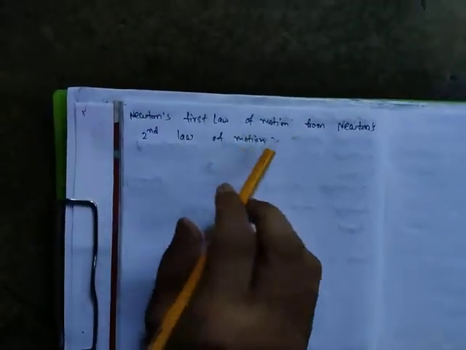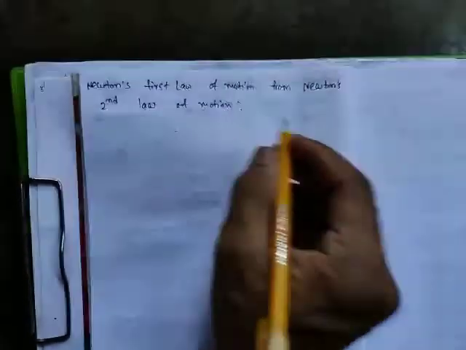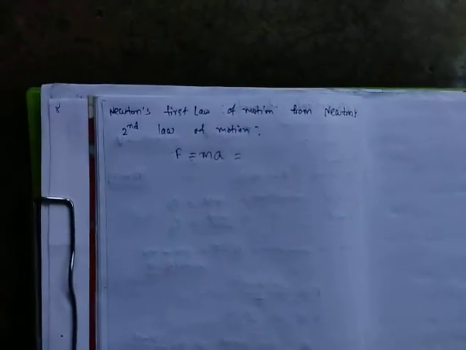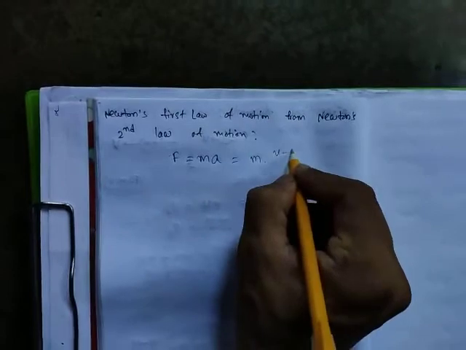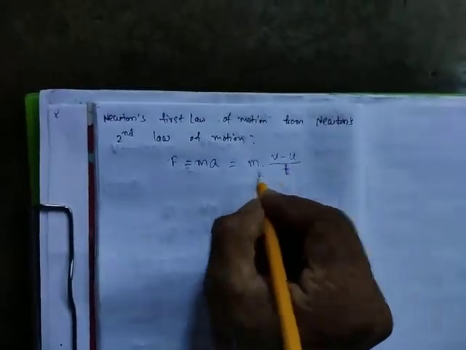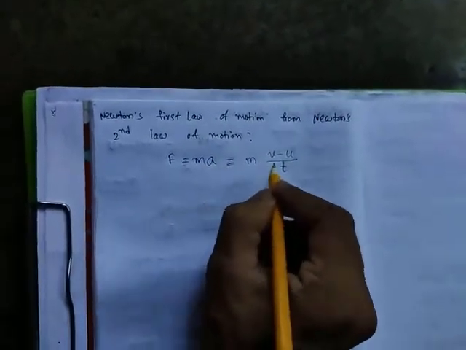Now I will deduce Newton's first law of motion from Newton's second law of motion. See how. What is Newton's second law? According to Newton's second law, F is equal to m into a. Put the value of a: a is equal to (v minus u) upon t. So m into a we can write as m into (v minus u) upon t.